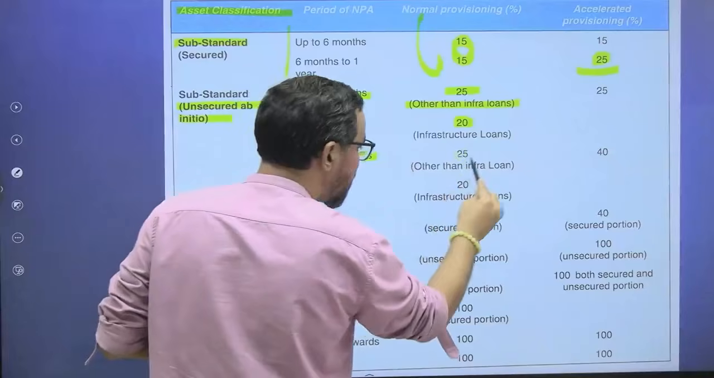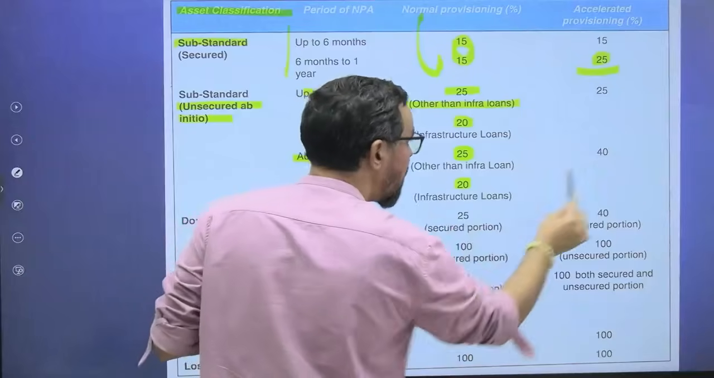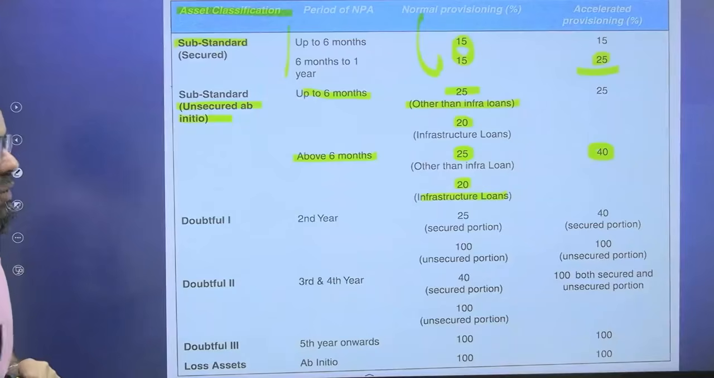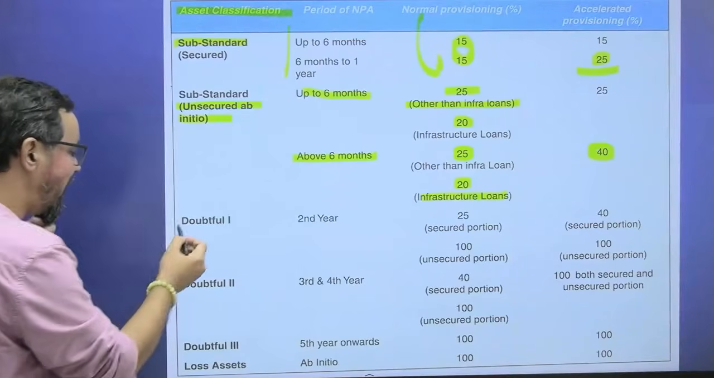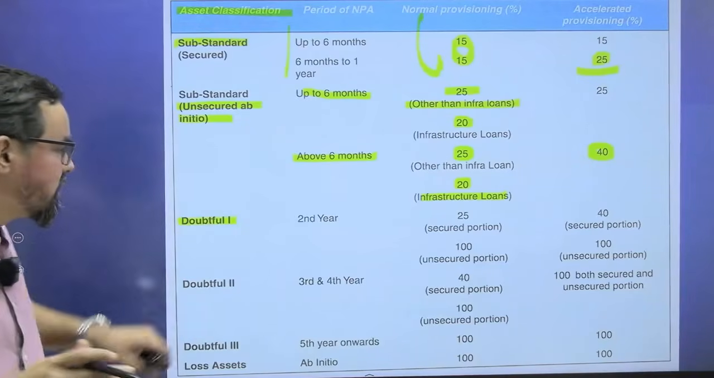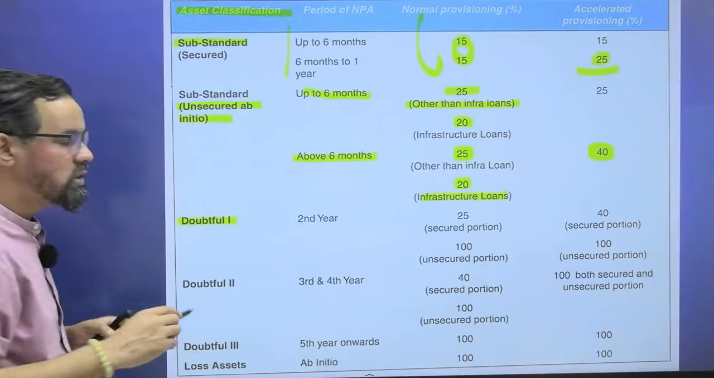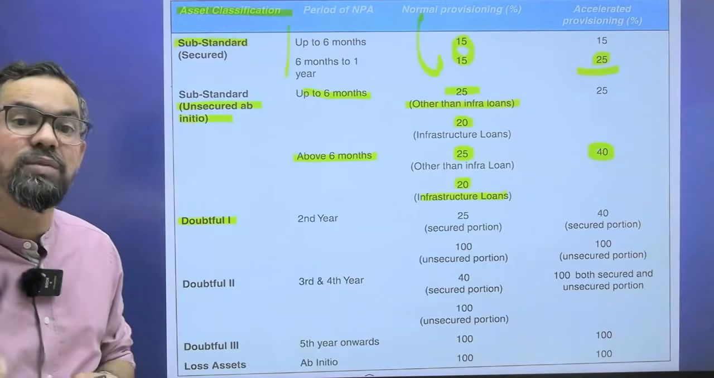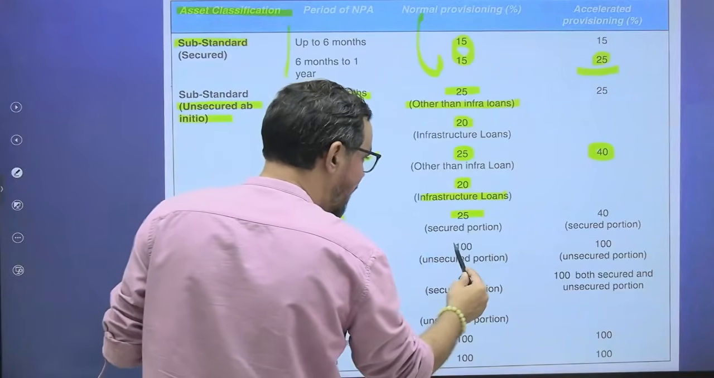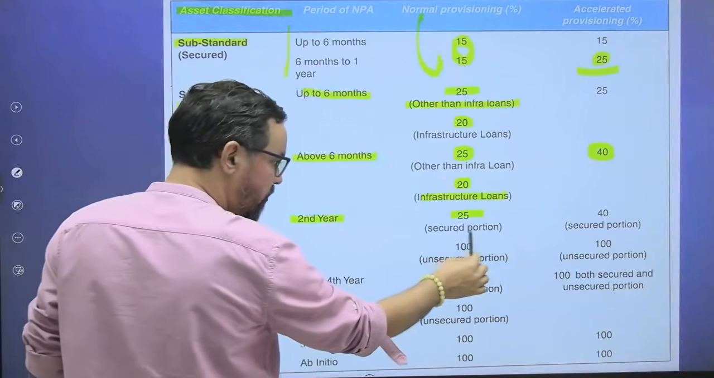Above 6 months it is 25%, ठीक है। Then other than infrastructure loan, 20% in all, and here, if we talk about the accelerated provisioning, it becomes 40%, ठीक है। Doubtful category 1, after becoming NPA, after crossing that line of substandard asset, it will be shifted to doubtful 1, then doubtful 2, doubtful 3, ठीक है। In case of unsecured loan it is 100%, but in case of secured loan, second year of default, 25%, and then in case of secured portion 25%,